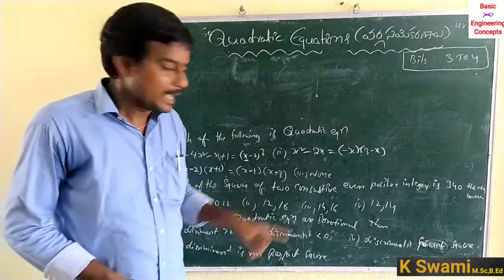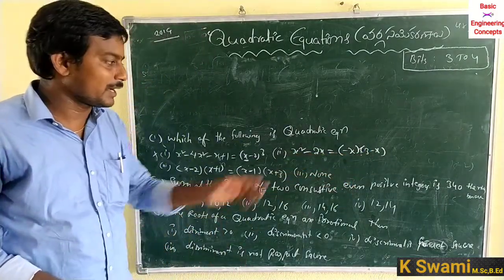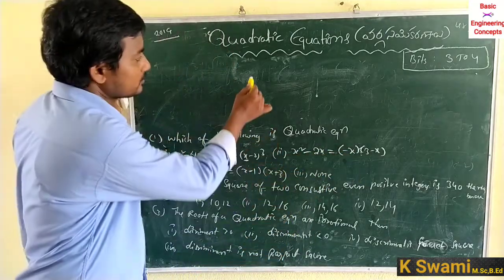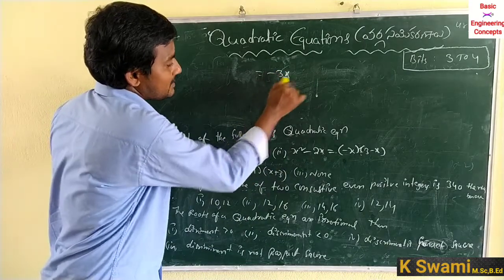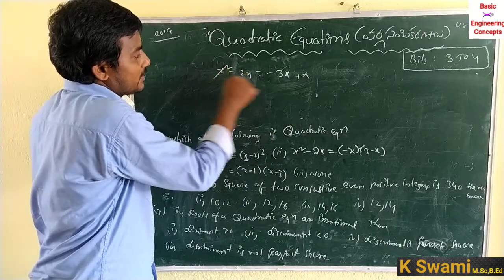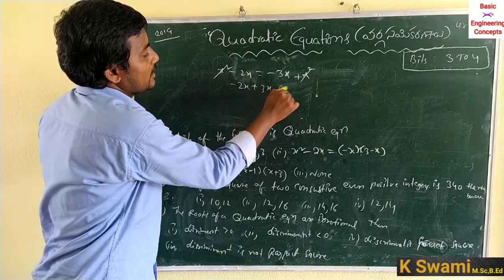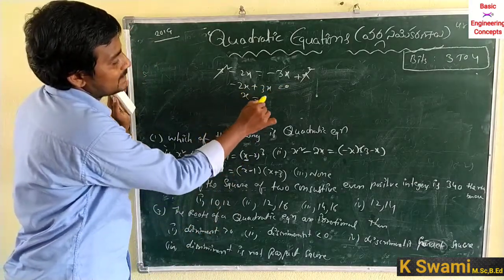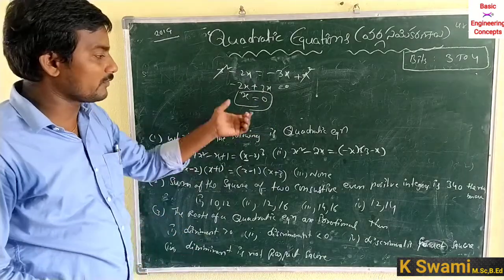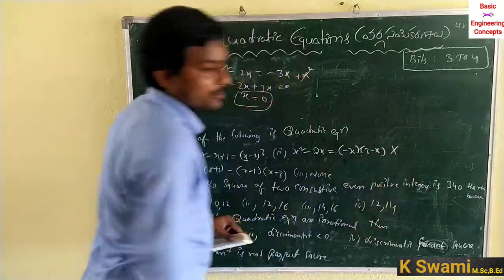And the second option, x square minus 2x is equal to minus x into 3 minus x. Minus x into 3 is minus 3x, and minus x into minus x is plus x square. So x square minus 2x, x square cancels with x square. Remaining, minus 2x plus 3x is equal to 0, so x is equal to 0. So the highest power of the equation is 1.